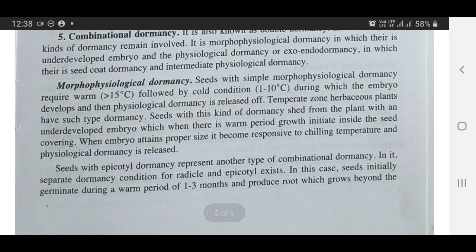Morphophysiological dormancy: seeds with simple morphophysiological dormancy require warm conditions greater than 15 degrees centigrade followed by cold conditions in the range of 1 to 10 degrees centigrade, during which the embryo develops and then physiological dormancy is released. Temperate zone herbaceous plants have such type of dormancy. Seeds with this kind of dormancy shed from the plant with an underdeveloped embryo, which grows inside the seed covering when there is a warm period. When the embryo attains proper size, it becomes responsive to chilling temperature and physiological dormancy is released.